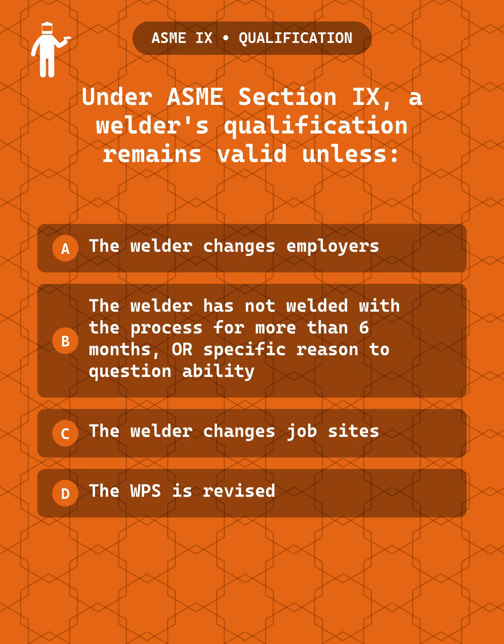Question 5. Under ASME Section 9, a welder's qualification remains valid unless: A. The welder changes employers, B. The welder has not welded with the process for more than 6 months, or there is specific reason to question their ability, C. The welder changes job sites, or D. The WPS is revised.